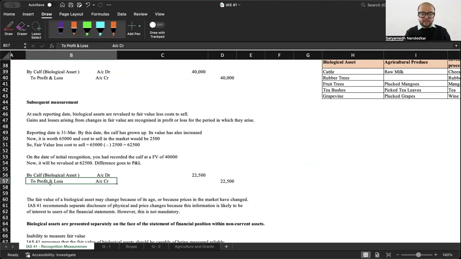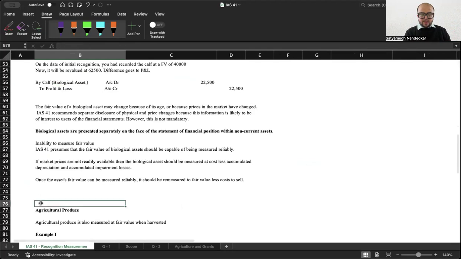credited to P&L. The fair value of a biological asset may change because of its age or because prices in the market have changed. IAS 41 recommends separate disclosure of physical and price changes because this information is likely to be of interest to users of financial statements. However, this is not mandatory.